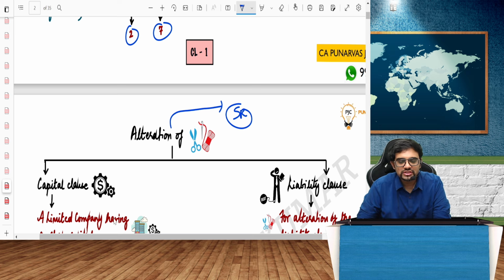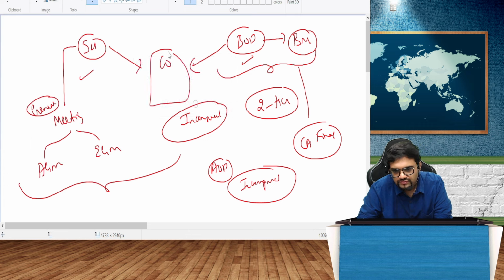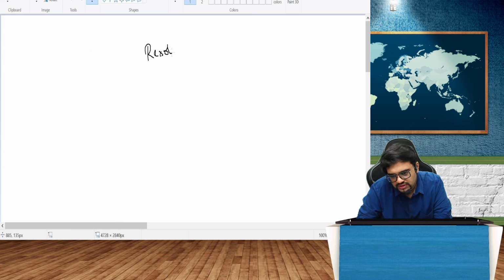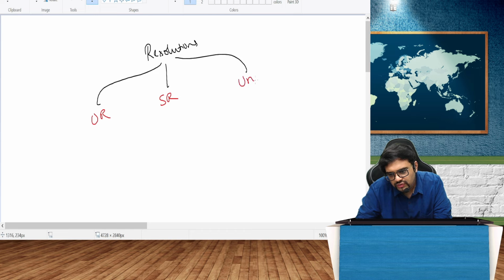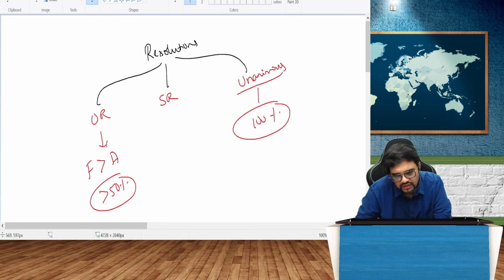Now, if you want to talk about resolutions as such, resolutions are of three types. One is ordinary resolution, one is special resolution, one is unanimous resolution. Unanimous means what? Full 100%. Everybody will agree. Ordinary resolution means what? The votes cast in favor are more than the votes cast against, meaning more than 50% of the votes.